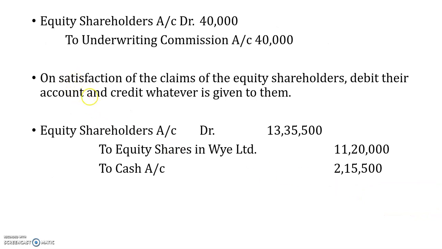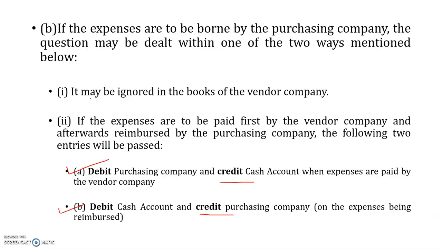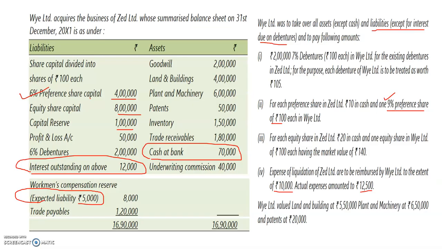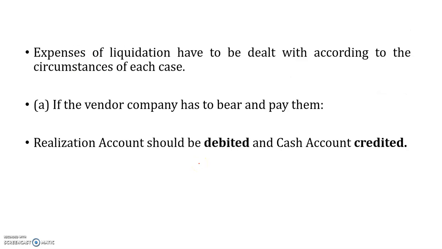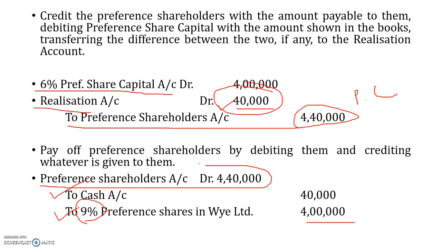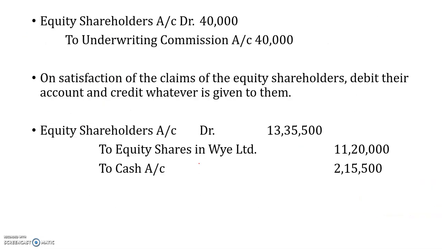And one more item which was left behind on the asset side is the underwriting commission, rupees 40,000. This needs to be borne, and this needs to be transferred. So what we do is equity shareholders account debit 40,000 to underwriting commission account, because these things have to be written off.